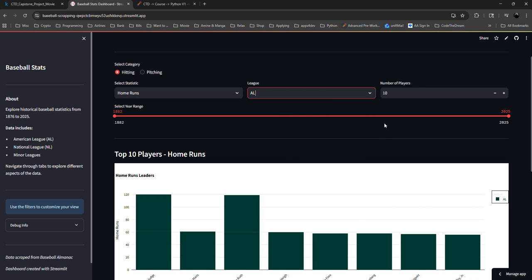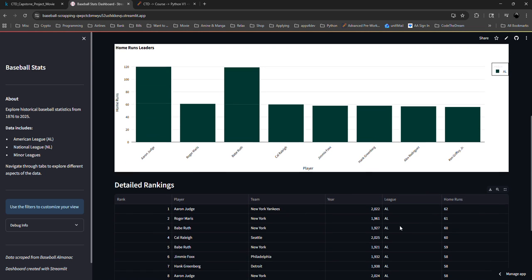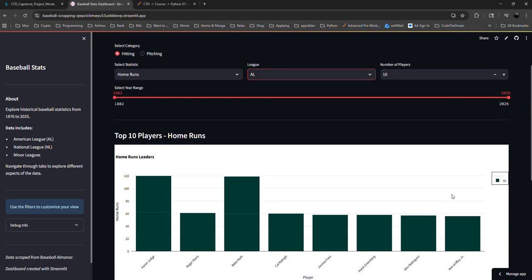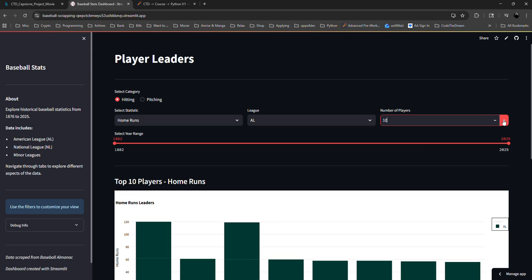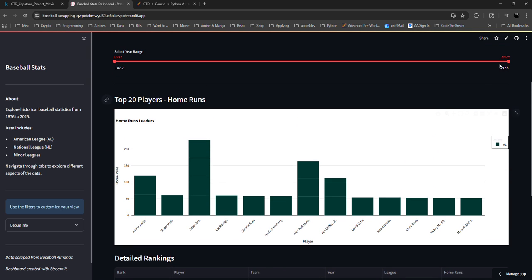When we choose here, you can choose also. Here is showing just the top 10 players for home run in this range. You can see here on the bottom all the information. Here you can change to more players, and you will see now Mickey Mantle, Mark McGwire, David Ortiz, Ken Griffey Jr., Hank Greenberg, all retired players.